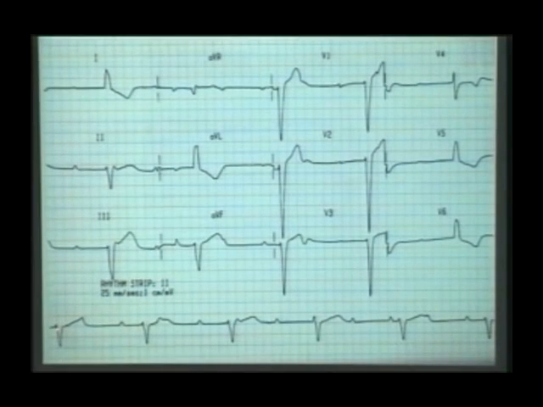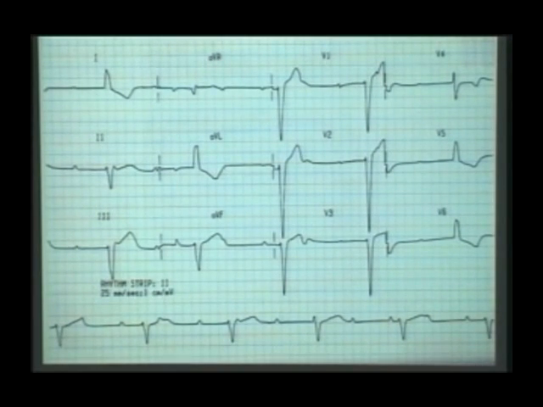As you can see here, first, we demonstrate an AV dissociation. P wave is here, P wave is here, P wave is here. Basically, absolutely no relationship between P wave and QRS complex. Atrial rate is faster than your ventricular rate. Then look at the QRS width. QRS is wide, so it is arising from the ventricle. So it is a ventricular pacemaker rhythm in the presence of an atrioventricular dissociation with an atrioventricular block. This block has to be infra-His complete heart block.